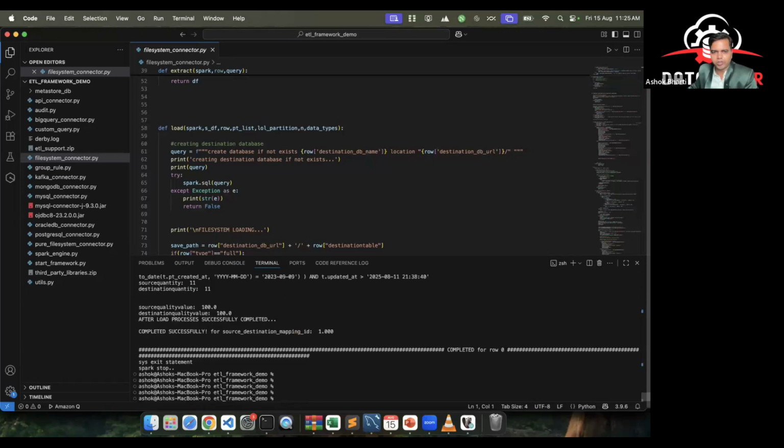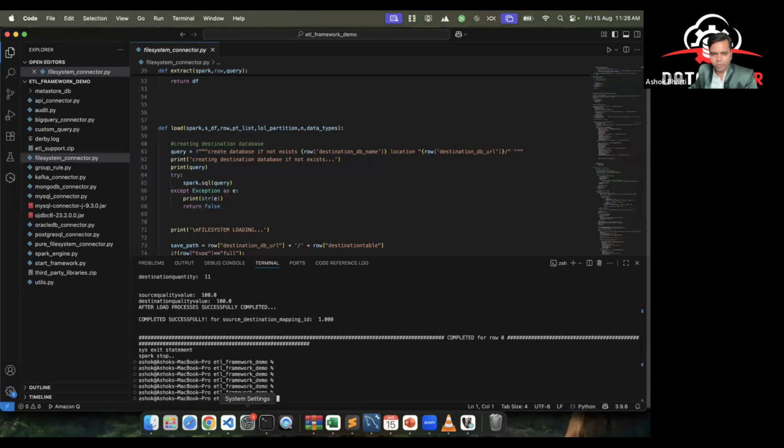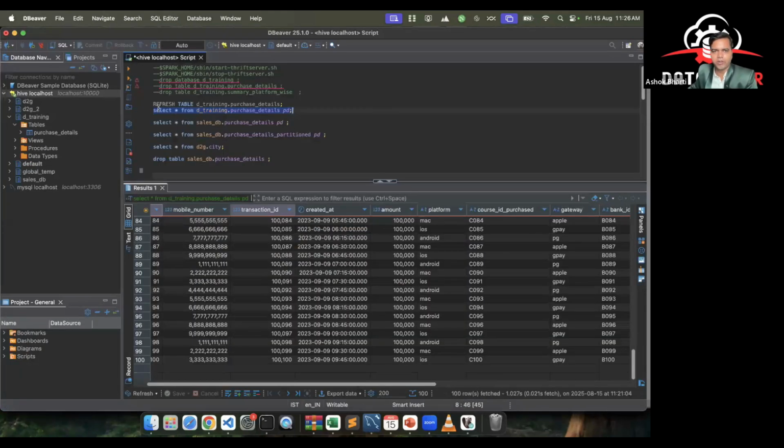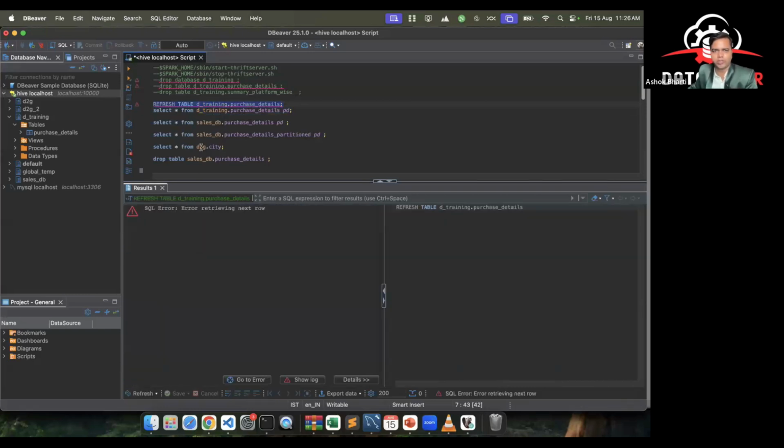Okay. So now let's go to our DBeaver, which is representation of our data lake. Here first we will run refresh command because in local machine only you need to do the refresh. Otherwise, you can also put this command in your code to refresh. Otherwise, in cloud you do not require this command actually. So I have refreshed it. Now I'm going to do a select star.